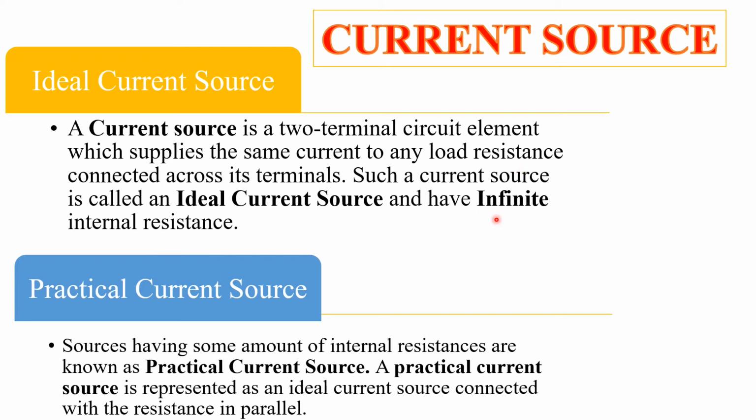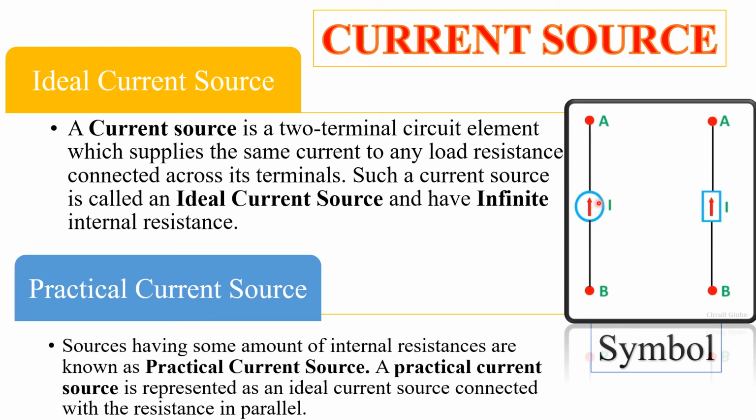So this is the most important: an ideal current source has an infinite internal resistance. So how do we define a practical current source? A source having some amount of internal resistance is known as a practical current source. So if some resistance is there, we say that it is a practical current source, and the practical current source is represented as an ideal current source connected with a resistance in parallel. In case of voltage source, we connect resistance in series. In case of the current source, we connect it in parallel. So this is just the symbol. The current source is represented by a circle. In the circle there is an arrow, and outside I have written I. This is the value of current source I, and you can also represent it in the form of a box.